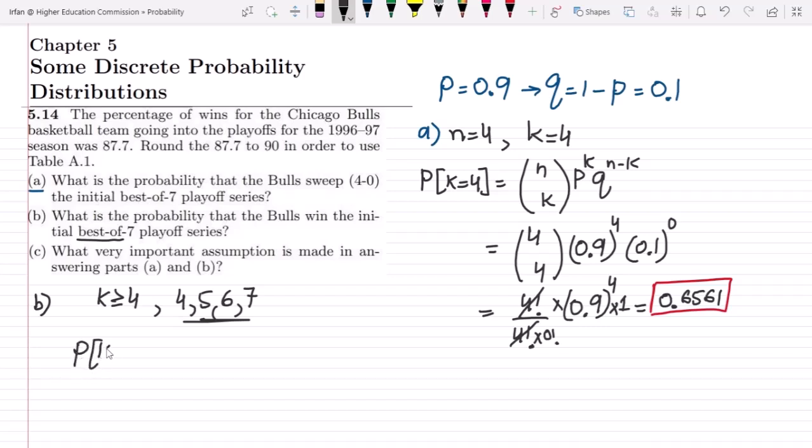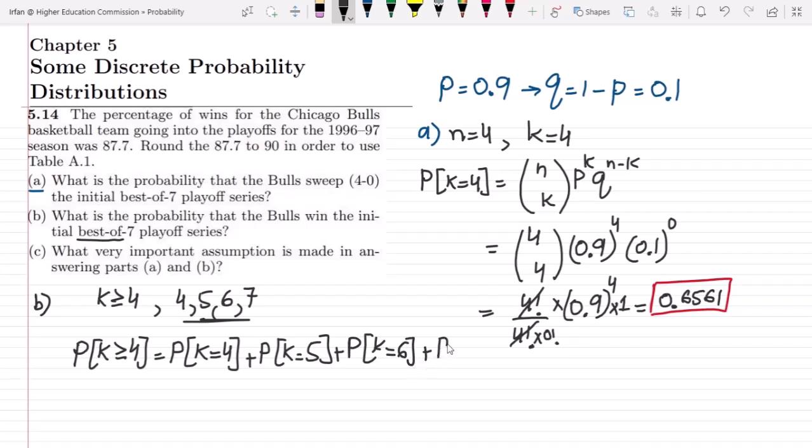We have to find the probability that k is greater than or equal to 4, which is the probability that k is equal to 4 plus the probability that k is equal to 5 plus the probability that k is equal to 6 plus the probability that k is equal to 7. Or we can also write it as the sum from k equal to 4 up to 7 of the probabilities that k is equal to small k.